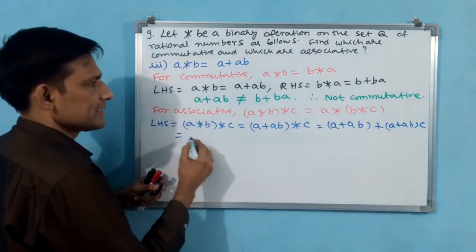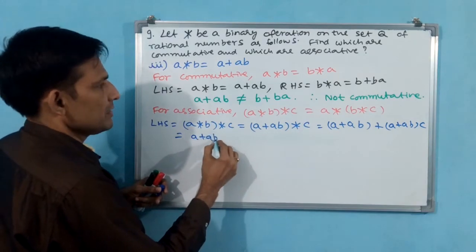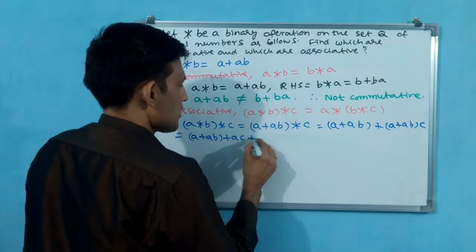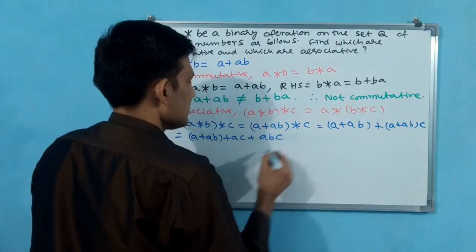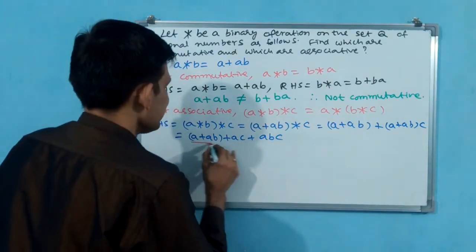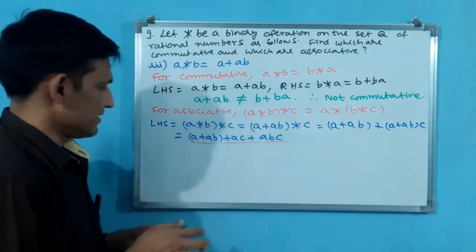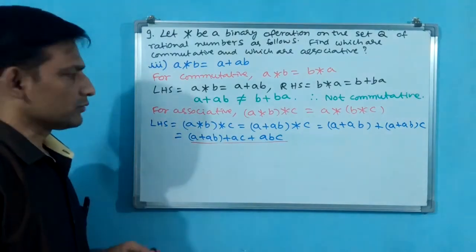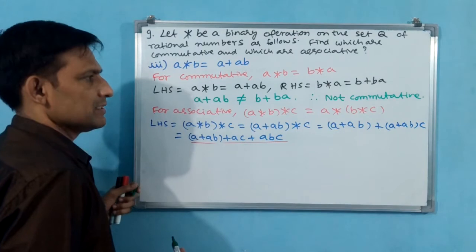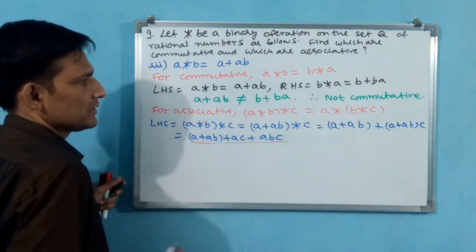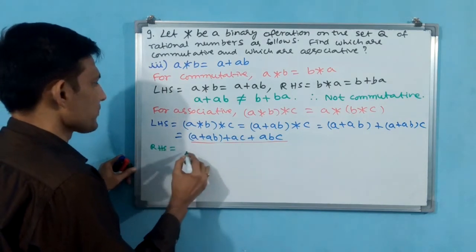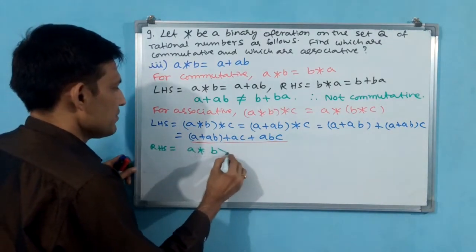But we have to expand it: A plus AB plus AC plus ABC. Now you mark and underline it. Now let us go for RHS also. RHS also: A plus AB plus (A plus AB) C, that is correct only: AC plus ABC. Now RHS. RHS is equal to A star (B star C).